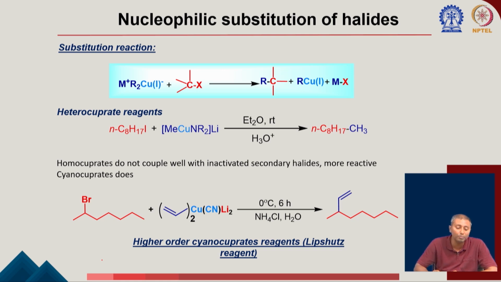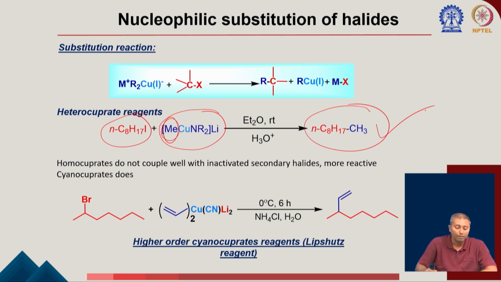So that's why the heterocuprates are very good in that regard. In the heterocuprate there will be two different groups, and one will be more coordinating with the copper, and then the other one is going to participate in the reaction. Here this R group is going to take part in the SN2 reaction.